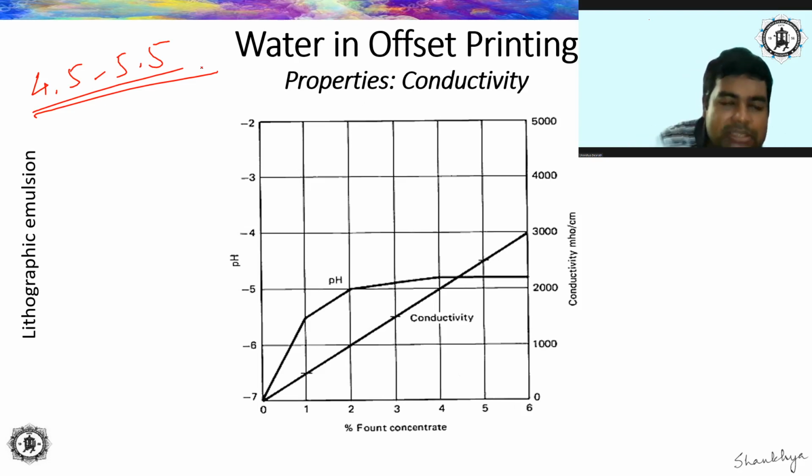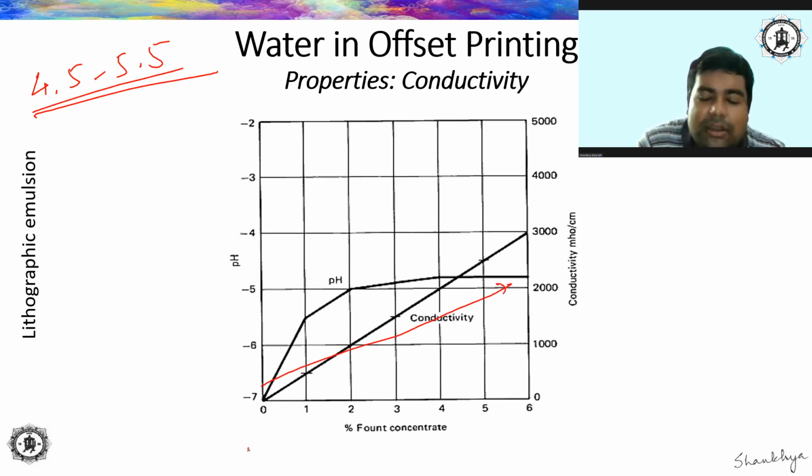And you will see when we talk about fountain solution, all this fountain solution basically contains a buffer, so that even if you go on adding some material like fount, alcohol and all this, the pH will remain within this range. So that buffer is going to help keep the pH in this range. But as you add fount to this solution, what happens? The conductivity, as you can see, increases, right?